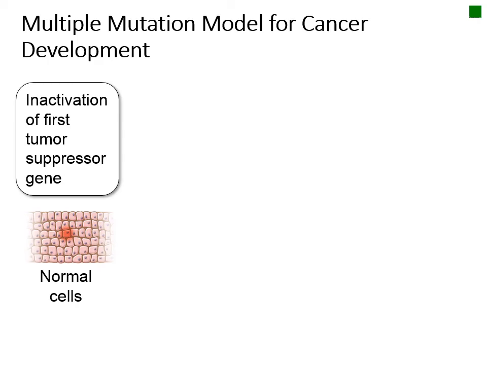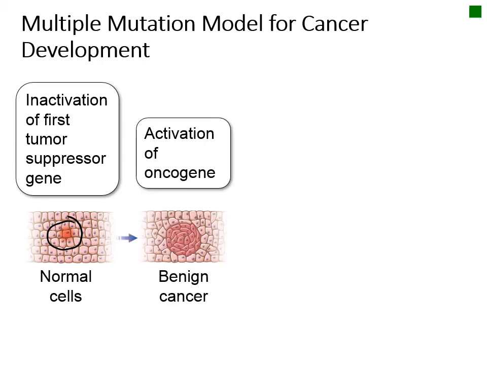This multiple mutation model for cancer development is shown here. One mutation causes some abnormal changes in the cell, but the cell is still functioning properly. Another mutation then occurs in a different gene. For example, a mutation in the proto-oncogene causing formation of an oncogene, or a cancer-causing gene. Now the cell begins growing abnormally, but its abnormal activities are not harmful to the body overall. These are considered benign tumors because they are slow-growing and non-invasive to the surrounding tissue.